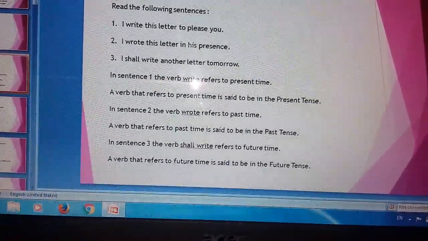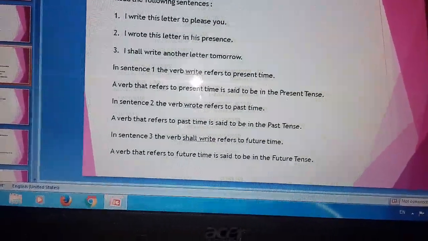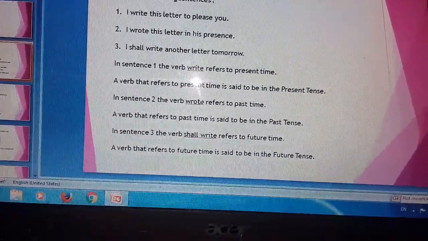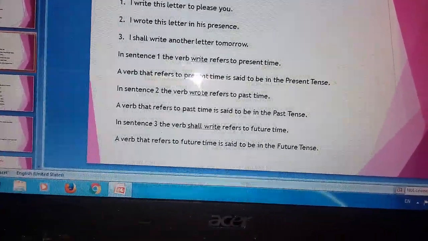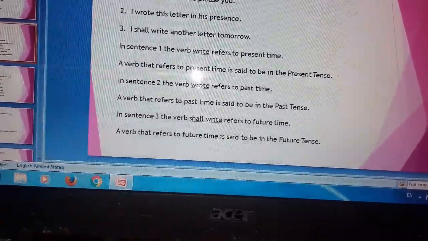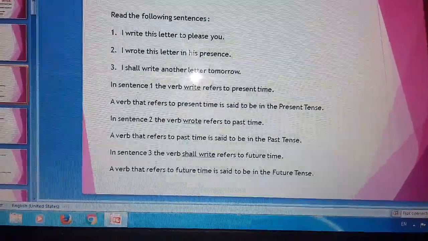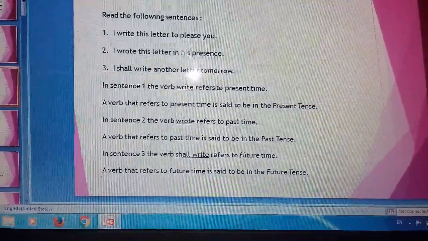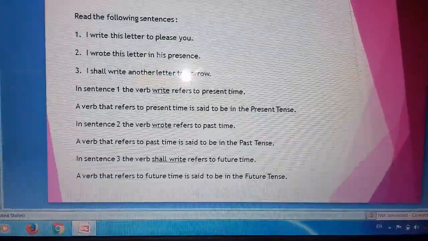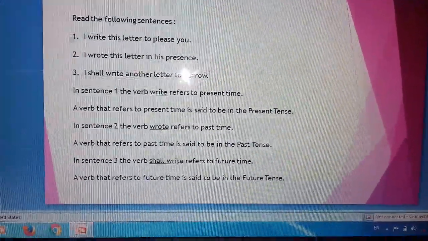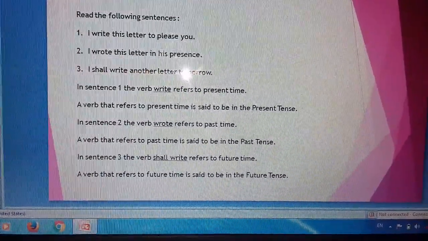In sentence 2, I wrote this letter in his presence, the verb wrote refers to past time, and the verb which refers to the past time is said to be in the past tense.